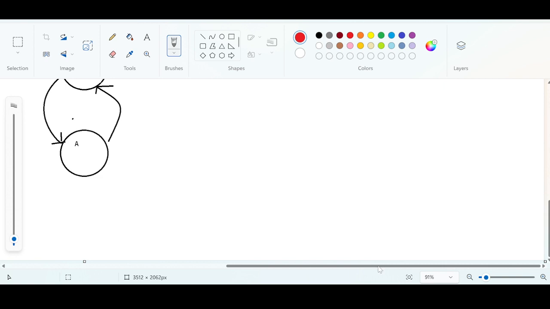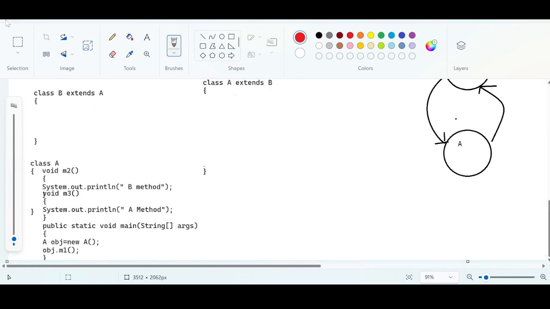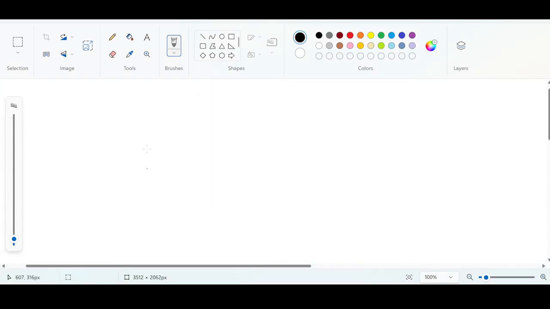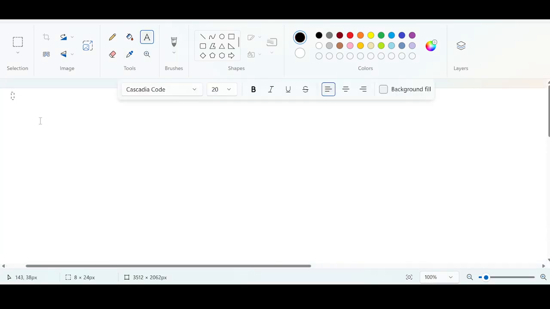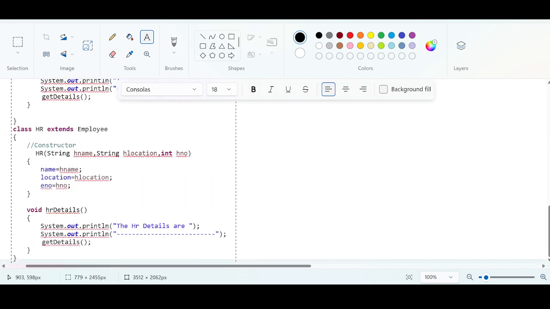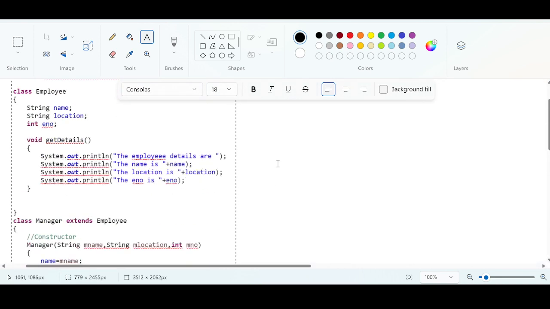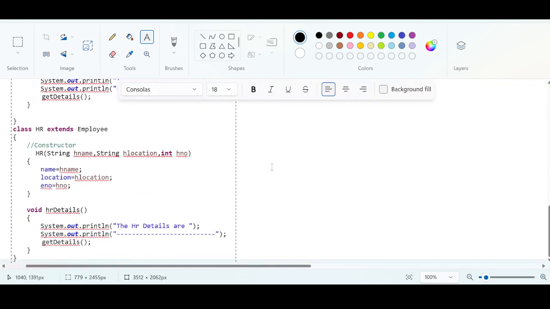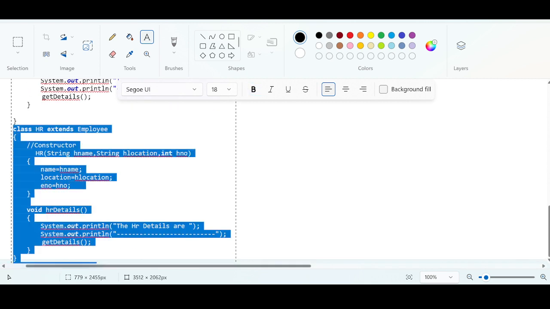Opening the paint screen. Let me remove this for now, it's not required. Now our program is very huge. So what I'm trying to do, HR extends Object, I'm going to remove this.